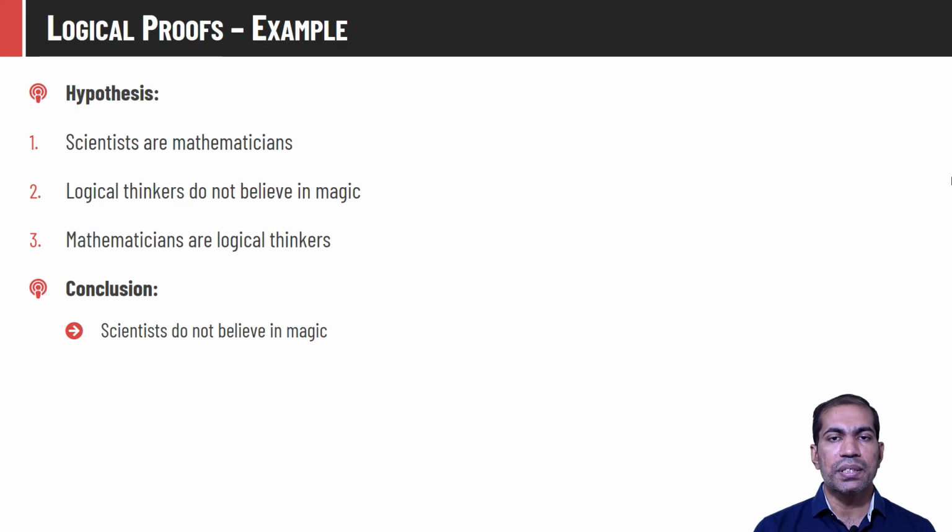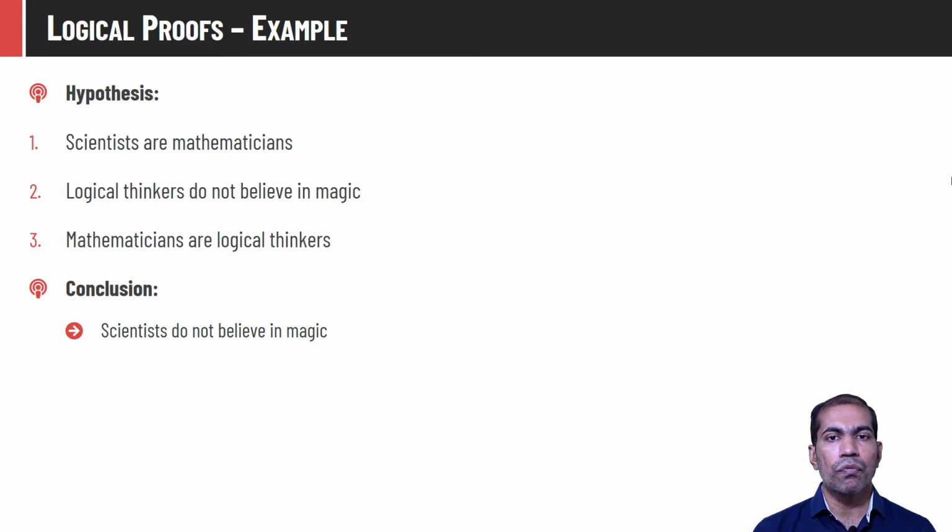So a person can be a scientist, and the person can be a mathematician also. Next, logical thinkers do not believe in magic. Again it's a compound statement: the person could be a logical thinker and the person may or may not believe in magic. So again it is a combination of two different propositions. And mathematicians are logical thinkers. So a person can be a mathematician, and he can be a logical thinker also.